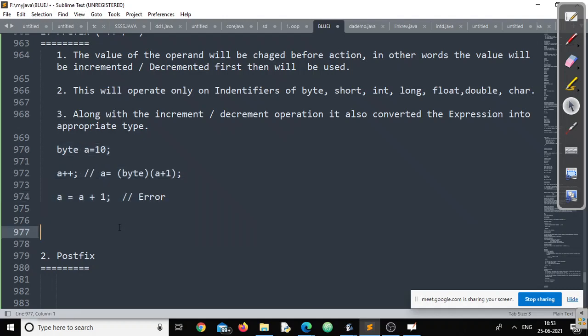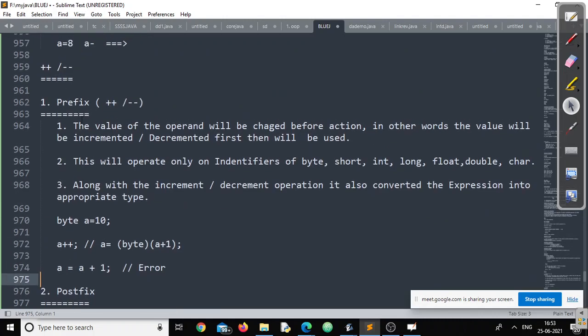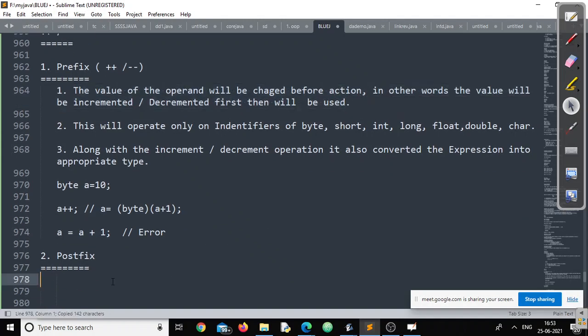Yes. Okay, great. Now, same thing about postfix, only one point will change. Here, for prefix, the value of the operand is changed before the action. For postfix, the value of the operand will change after the action, right? You can copy this statement and paste it here.